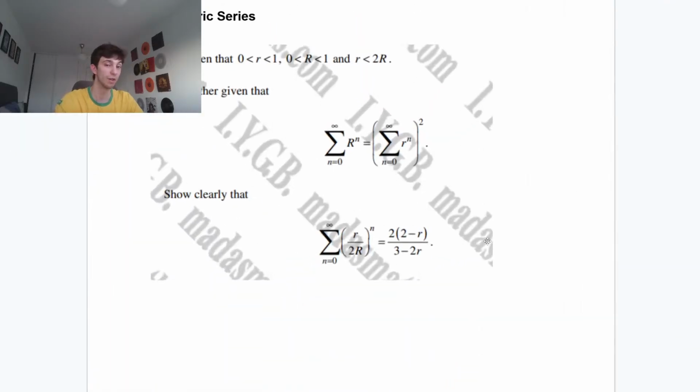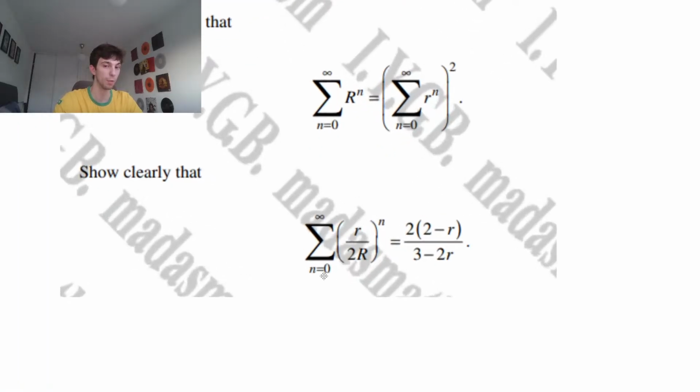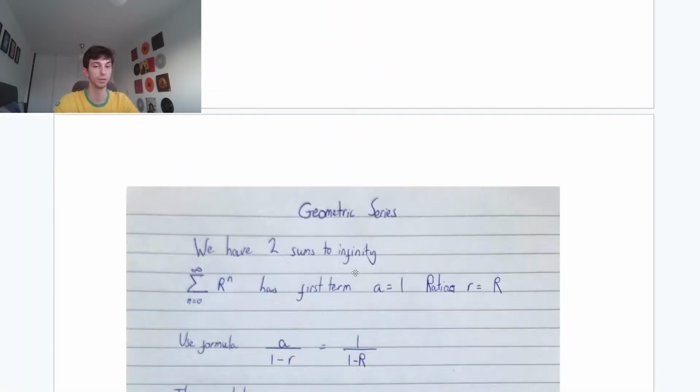Okay? So same idea for our actual answer, guys. The first term, plug in n equals 0. Always write out a few terms in these general types of questions, guys. So plugging in n equals 0, anything to the power of 0 is 1. So we know the first term is going to be 1. And same logic as before, that common ratio will just be r over 2r. So we can just plug those into our sum to infinity.